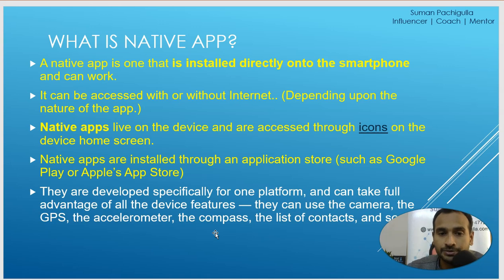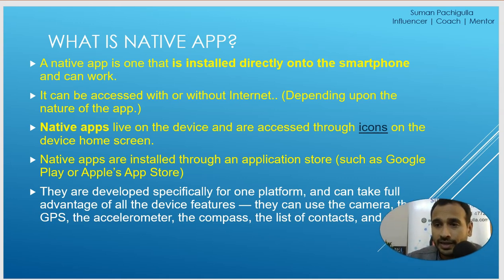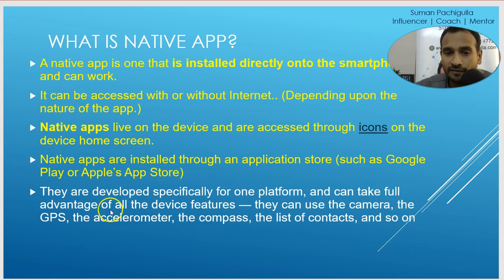Those are called native apps. They are developed specifically for one platform and can take full advantage of all the device features. They can use the camera, the GPS, the accelerometer, the compass, contacts and so on. So now you got an idea. These apps are installed directly to the smartphones, they are specific to particular devices, they have icons and we can download them from the app stores. These are what are called native apps.